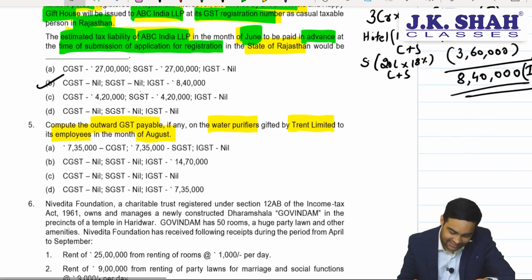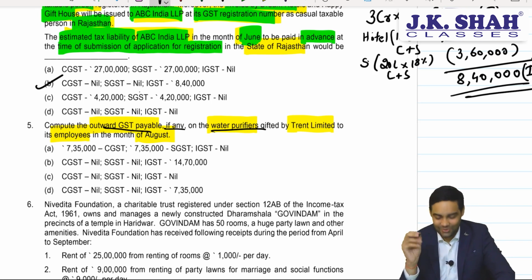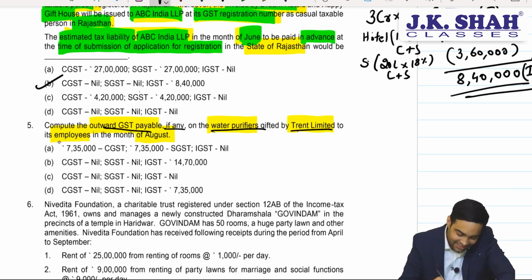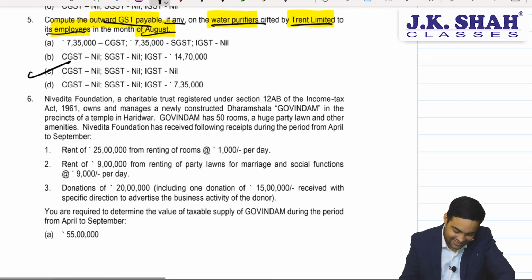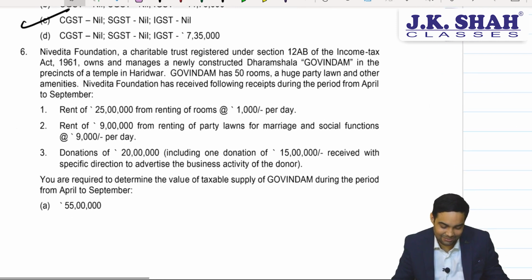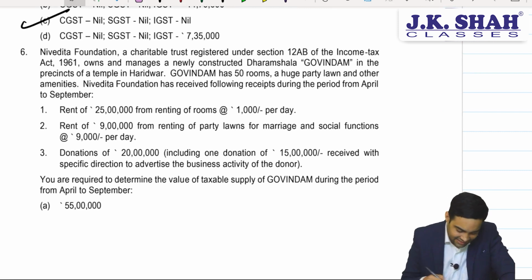Now, then it says compute the outward GST payable if any. Wonderful. On the water purifiers which are gifted by Trent Limited to its employees for the month of August. Now, the liability here will be nil. Obviously, no tax would be applicable in this case. Yes? Okay. Now let's see the next MCQ. These are smaller MCQs. Let's see it carefully.